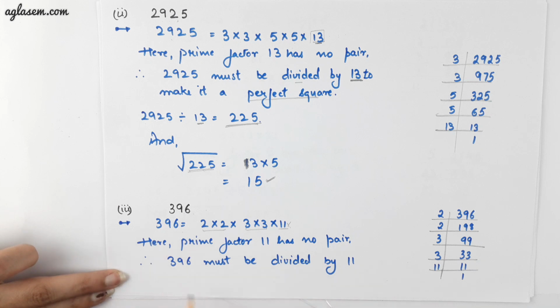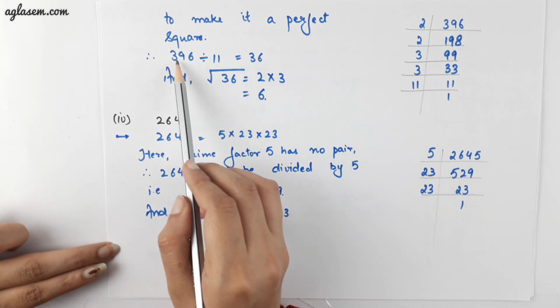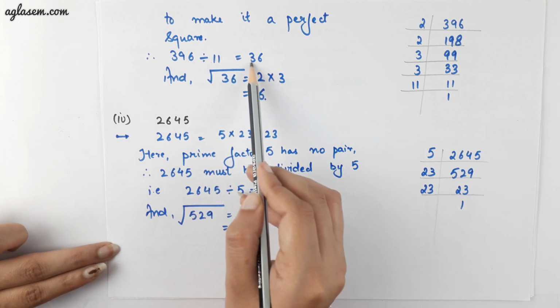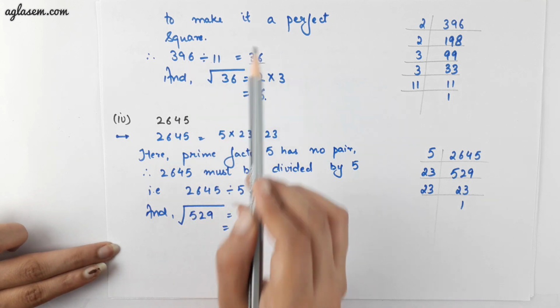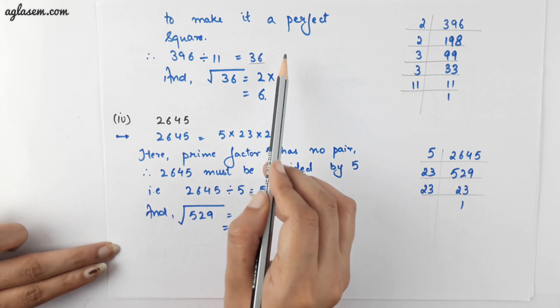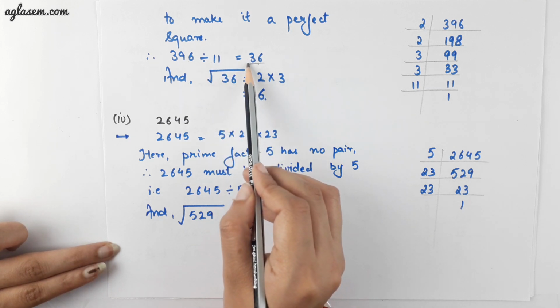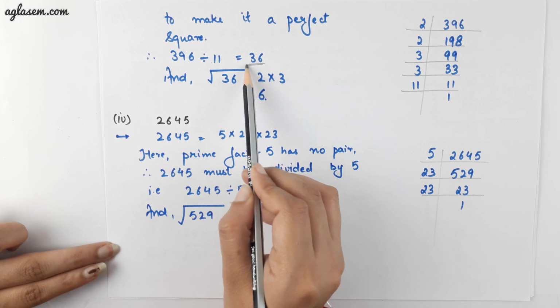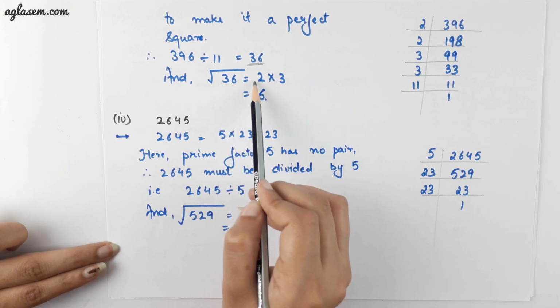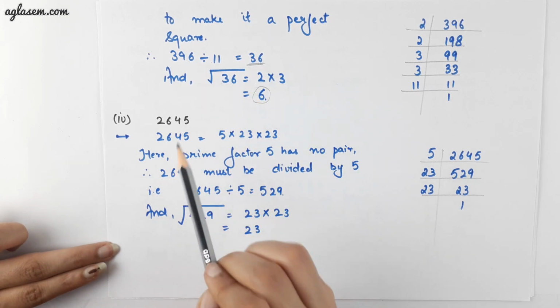Therefore, 396 must be divided by 11. By dividing 396 by 11, we'll get 36. Now 36 is a perfect square number. Now the second part of the question says we have to find the square root of 36. The square root of 36 is 6.